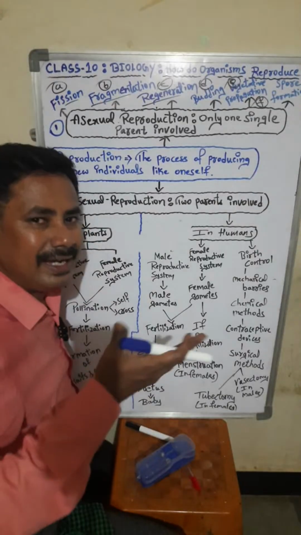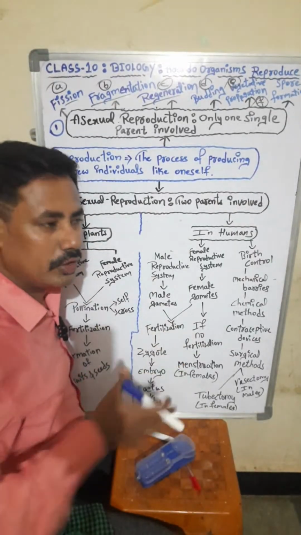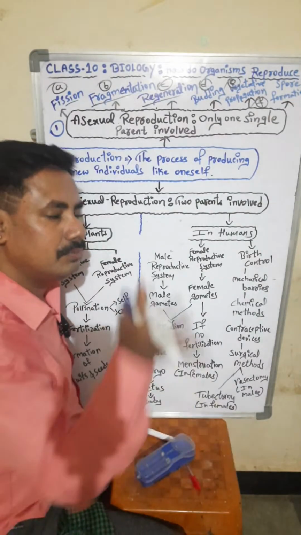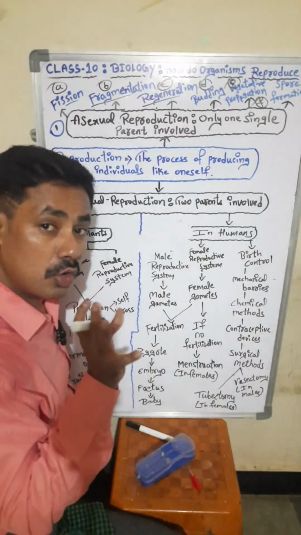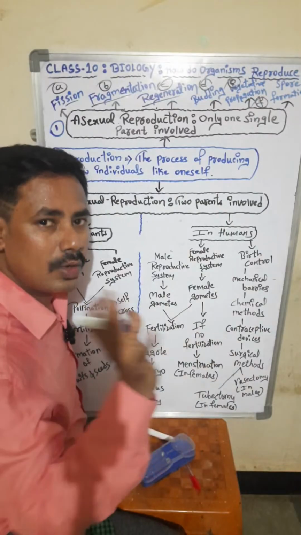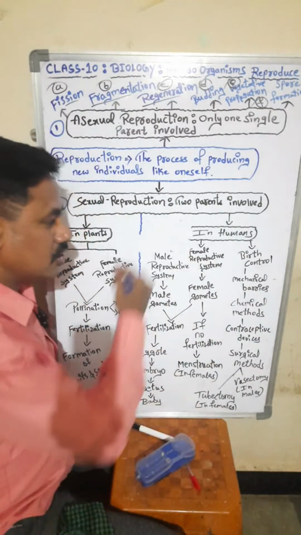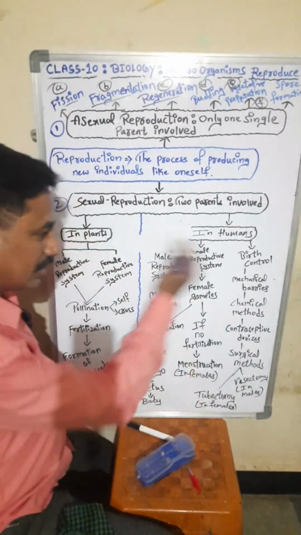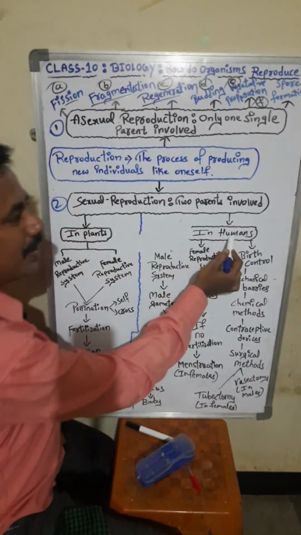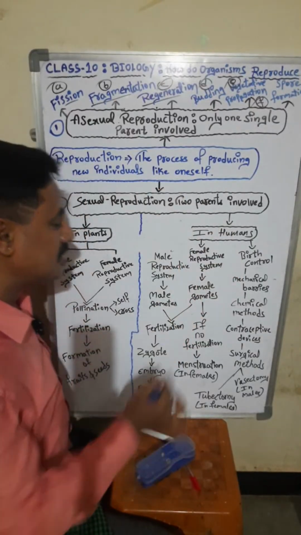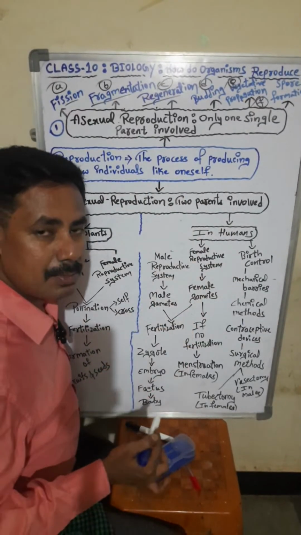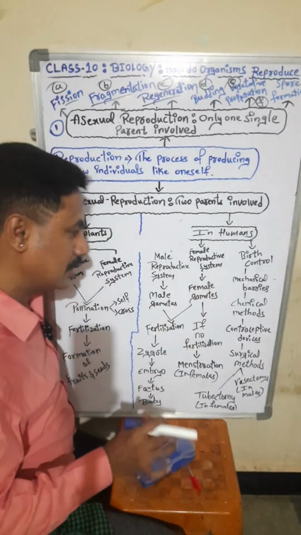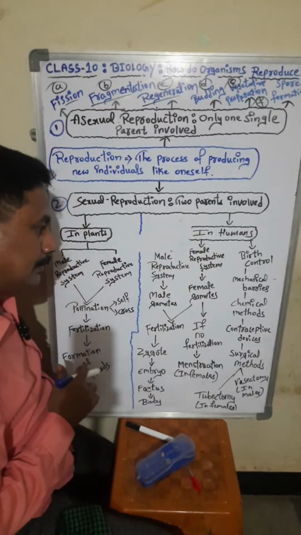Okay, the mind will be like a monkey, jumping from one tree to another tree. We are doing bad things, good things. We have to understand what is good, what is bad. Okay, so we have to understand the knowledge. For that purpose, in humans how reproduction will take place, how the male reproductive system works and how the female reproductive system will work, in detail we are going to see.